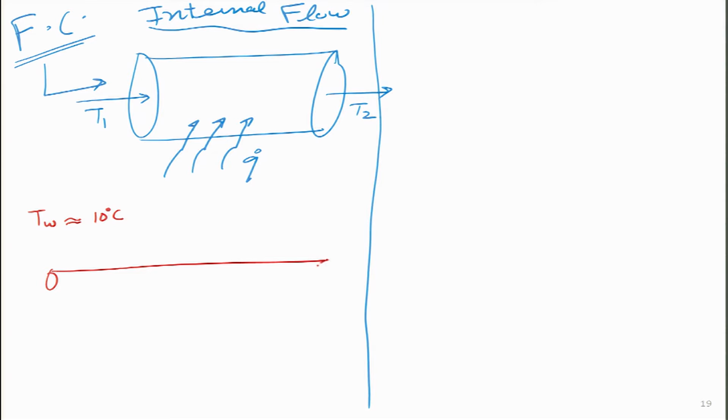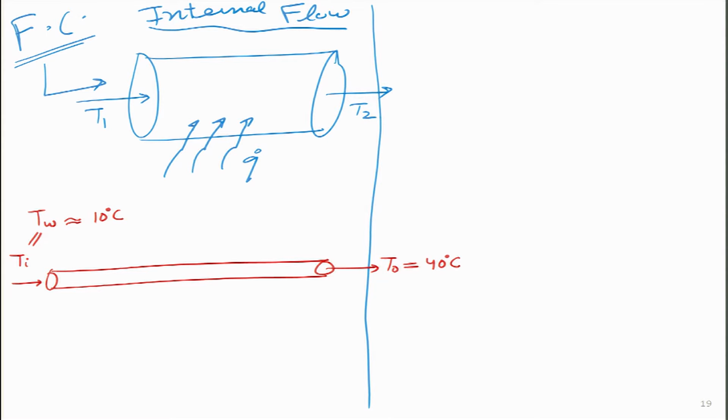So, I come up with a very simplistic design of a geyser, which is simply a long copper pipe in which I enter. So, I will say this is the inlet temperature of the water, which is equal to T_W, which is equal to 10 degrees, and I want to heat it in such a way that the outlet temperature is much larger. Let us say it becomes 40 degrees or 50 degrees.